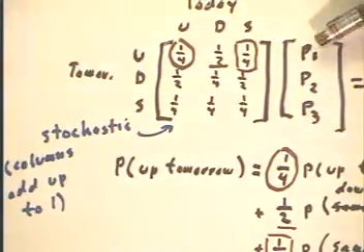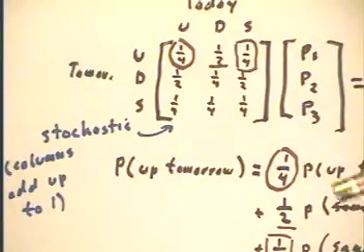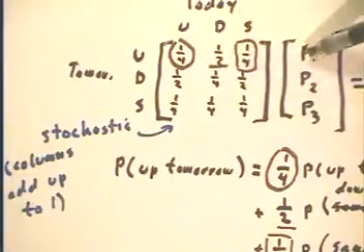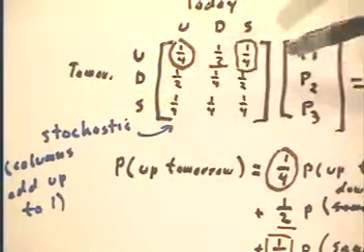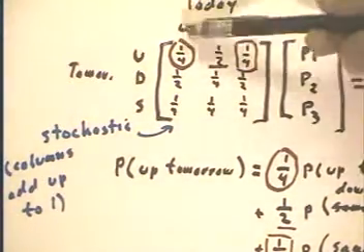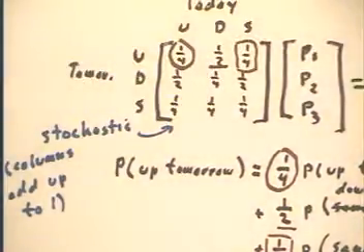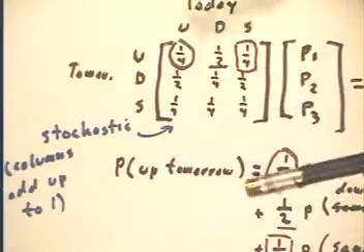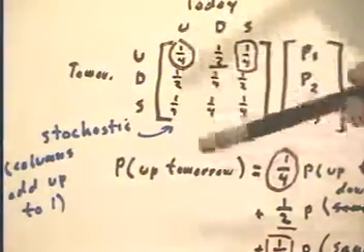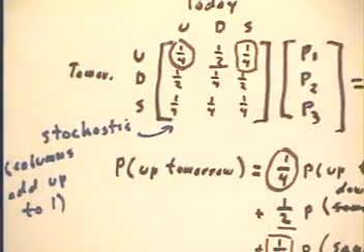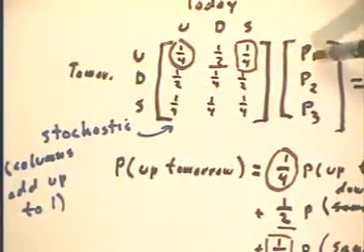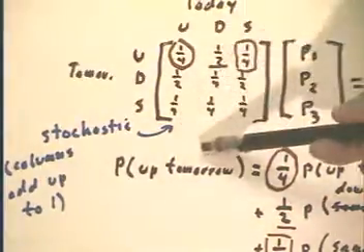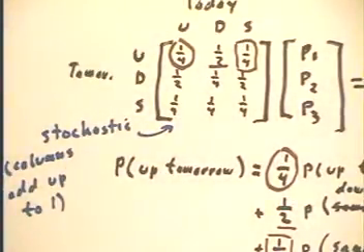Now, if this was the number of sane people instead of a probability, it would be fairly clear that 1/4 of the sane people go to sane, 1/2 go to demented, 1/4 go to borderline. These numbers account for all the sane people. Similarly, these numbers account for all the probability that the market is up today. And they have to add up to 1 then. They account for all the probabilities in one category. They have to add up to 1. These probabilities add up to 1, and these probabilities add up to 1. That gives us what's called a stochastic matrix.